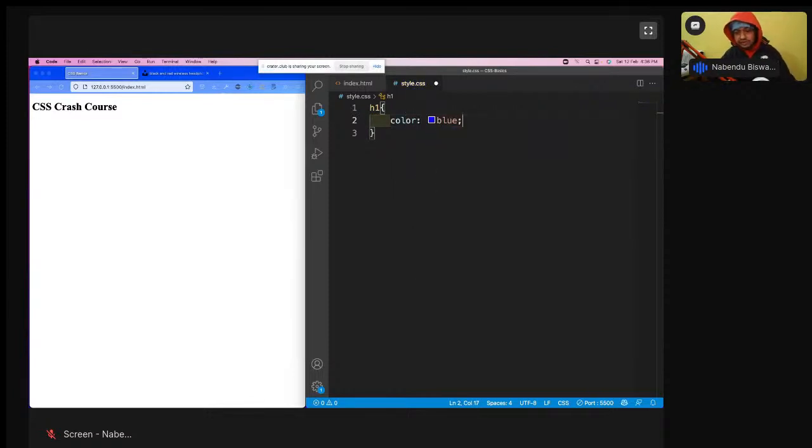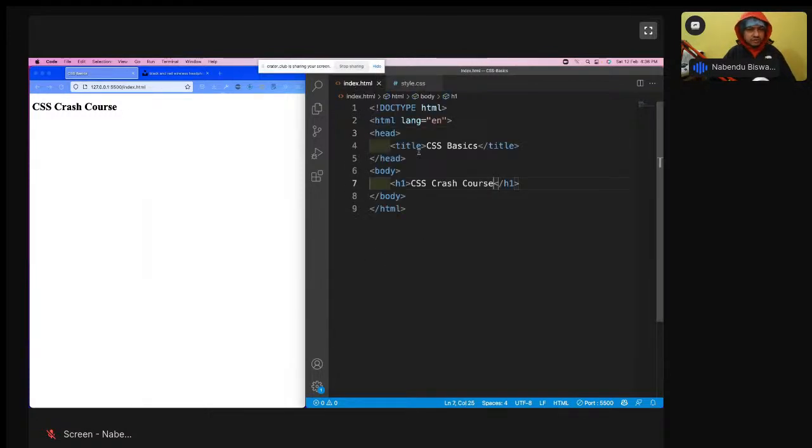For h1, maybe I'll set the color as blue. This is how you give CSS. You target some tag, h1, and then in curly brackets you give the color as blue. Color is a property, and you can give a lot of things. You save it, but it is not showing. Why is it not showing? Because we have not linked it.